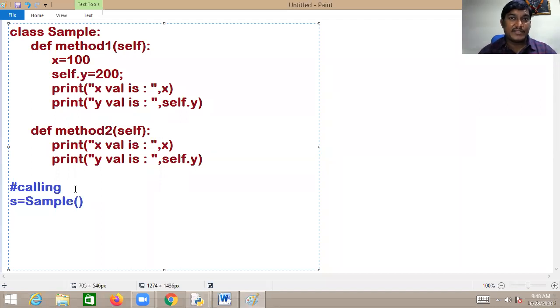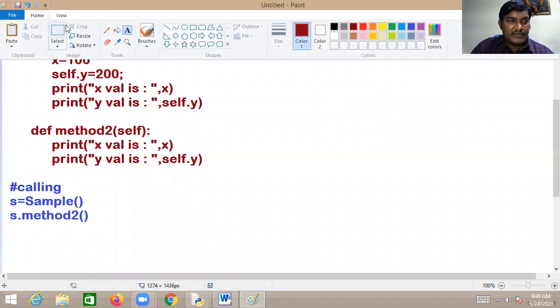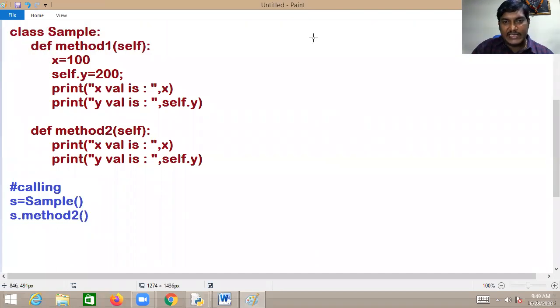Now you can observe this. Directly I am calling s dot method 2. Then what happens now? Focus, you will be getting an idea. No doubt, I will make you understand easily. But first you need to understand this representation, guys.